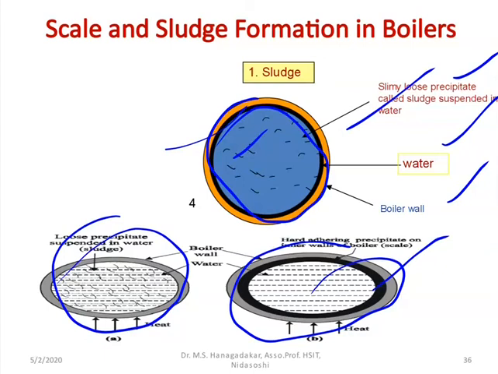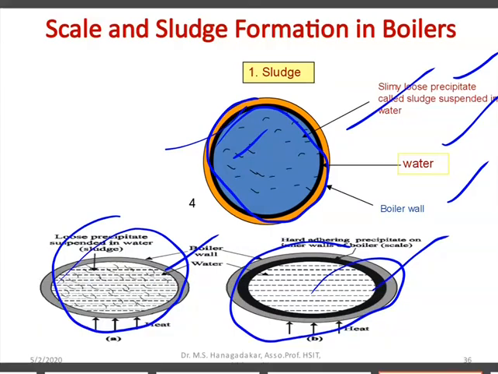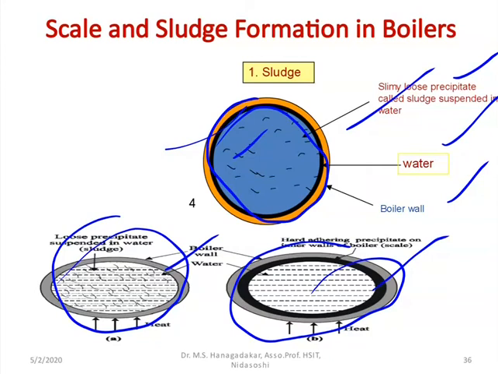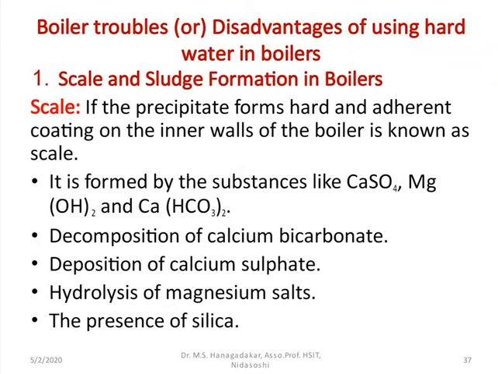And both scale formation and sludge formation are because of what? By heating the water in the boiler, because of continuous evaporation, the salt concentration gradually increases. When the water reaches the saturation point, those impurities come out in the form of precipitate, which leads to scale and sludge formation. So let us discuss in detail the scale and sludge formation.